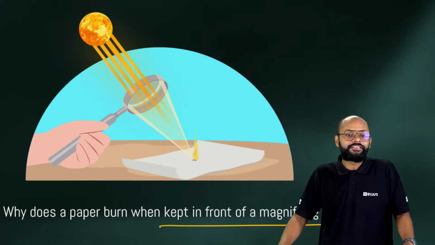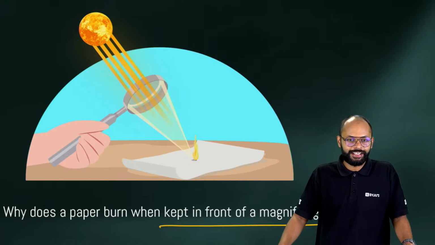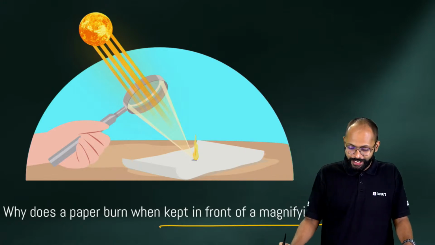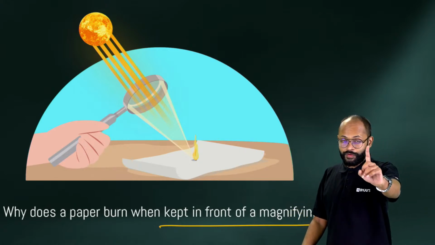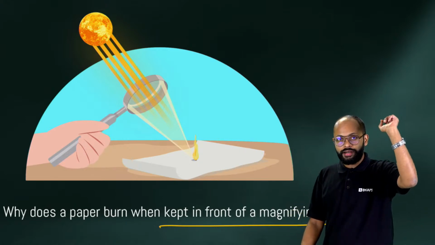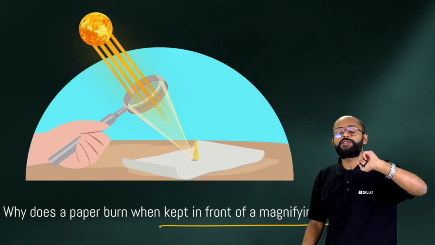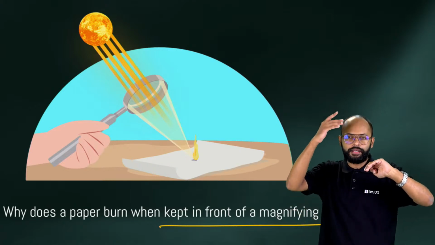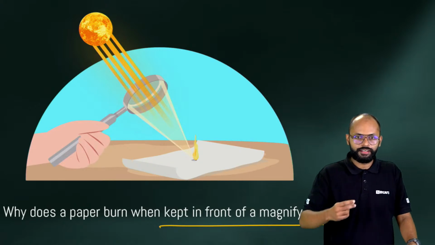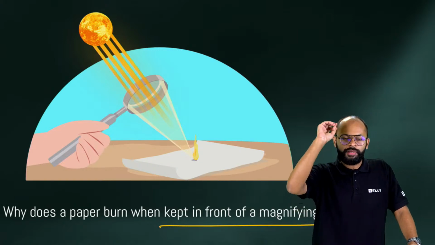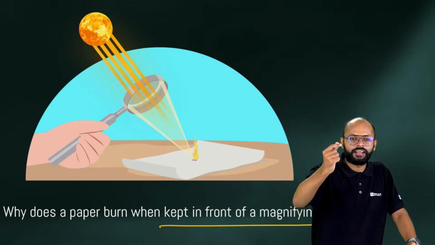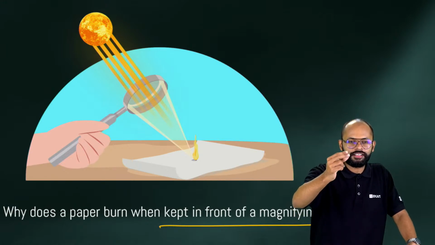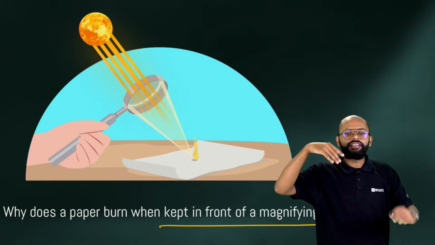Convex lenses are converging, right? Correct. Rays converge. Now see, in mirrors also we have dealt with this thing. The rays coming from the sun are coming from which position? Where is the sun? Nice, correct. Tell me, where is the sun? The sun is at infinity. The sun is very far.